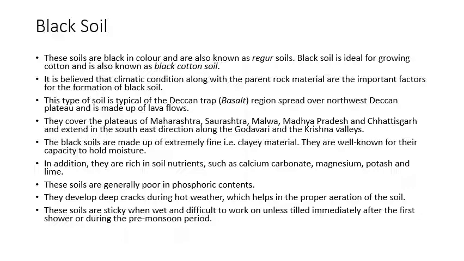You know that this is the region that is made up of lava flows. After the volcanic eruption, the lava that erupted solidified, and the basalt rock was formed. And due to weathering of this basalt rock, we know that black soil gets formed. The areas where this type of soil is found: Maharashtra, Saurashtra, Malwa in Madhya Pradesh, and Chhattisgarh. These are the regions where we see black soil. It is also found along the slopes of the Godavari and Krishna valleys.